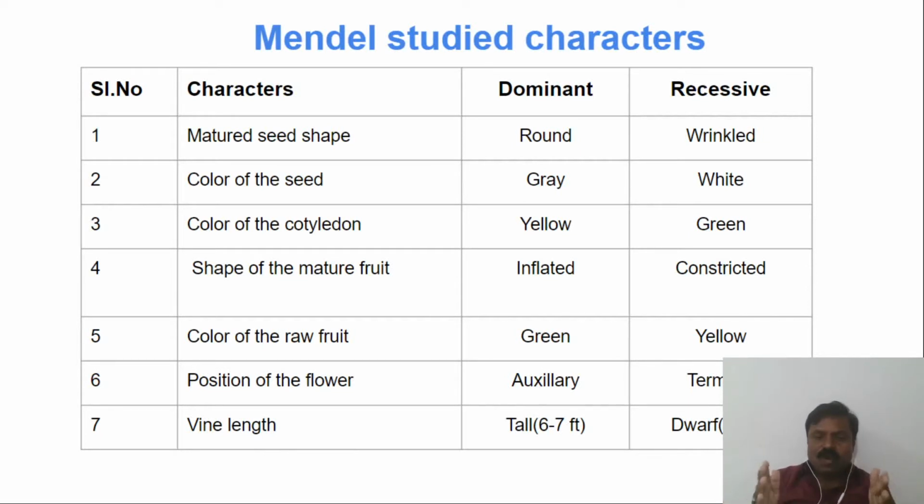Mendel focused on only 1 character at first, but later he focused on 2 characters and also 3 characters. So he did monohybridization, dihybridization, and trihybridization. Whereas other scientists focused on many characters, so they did not succeed. Mendel succeeded by this kind of research work.